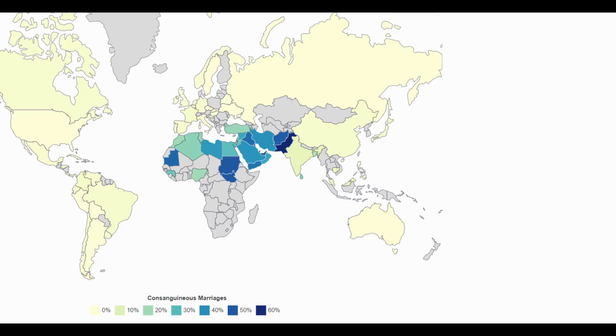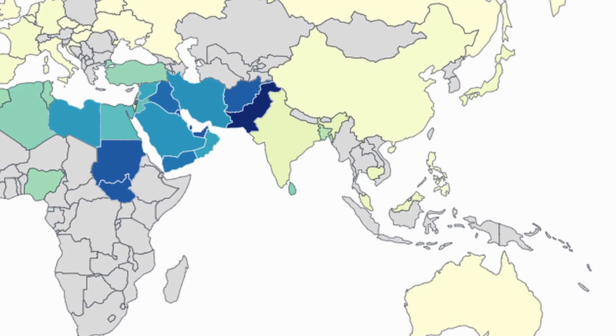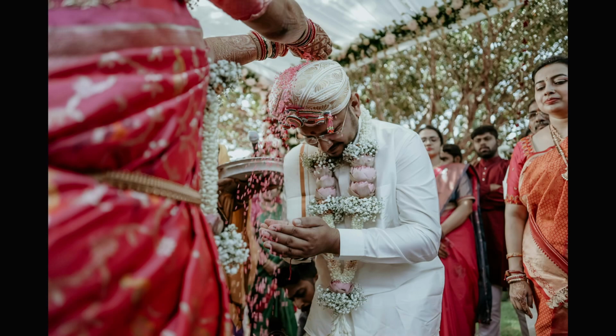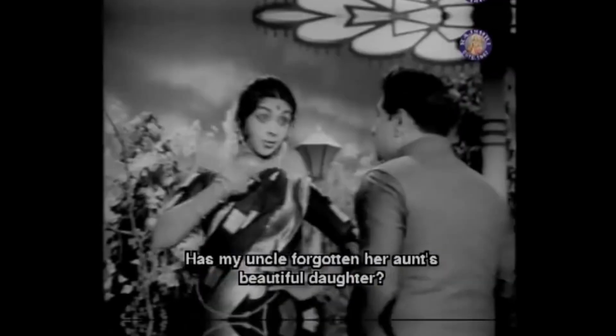If you take a look at this map, you can see that this type of marriage is prevalent in regions like Pakistan, Middle East, North Africa, South India, etc. And in some of these regions, they constitute up to 50% of all the marriages. According to National Family Health Survey, 11% of marriages in India are consanguineous marriage. And these marriages are especially high in southern states like Tamil Nadu, Andhra Pradesh, Karnataka, etc., where prevalence could be as high as 28%. And these kinds of relationships are also depicted in a lot of South Indian films and songs.